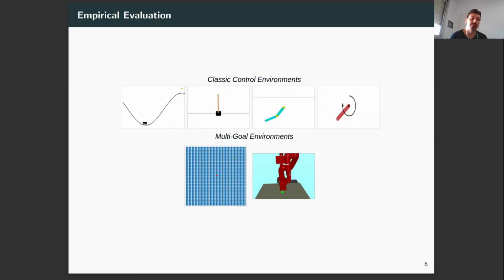We empirically evaluate our approach on the classic control suite from OpenAI, which we augmented by giving a goal state, and also on two multi-goal environments: a grid environment and a robotic arm environment where we have to move the robotic arm to a specific XYZ position.